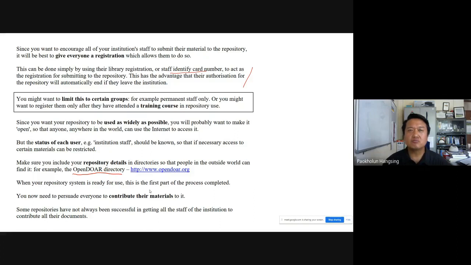Many administrators of institutions or institutional repositories do not understand that making members of the institution contribute to the institutional repository is an administrative decision, which is not so easy. Because when we publish something or when we have some papers, for example, then we give the publisher the full right.